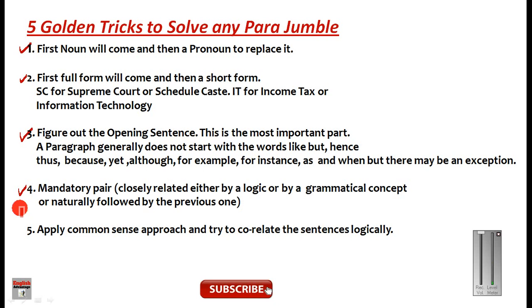So this is a very important skill you must develop in yourself, how to figure out the mandatory pair in any parajumble. And the fifth and the last one is apply common sense approach and try to correlate the sentences logically. For example, the paragraph is regarding categories. So first main category will come, then subcategory, and then further. This is how you can apply common sense approach.